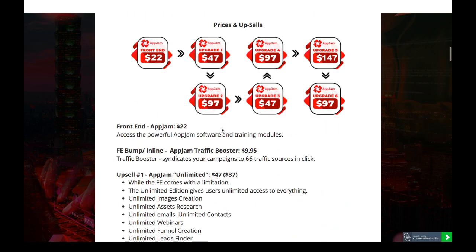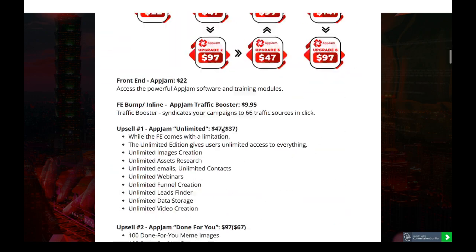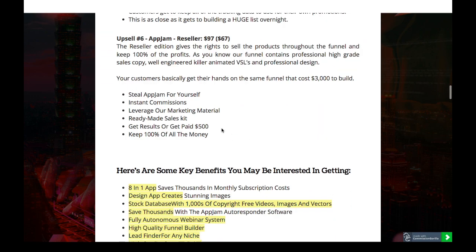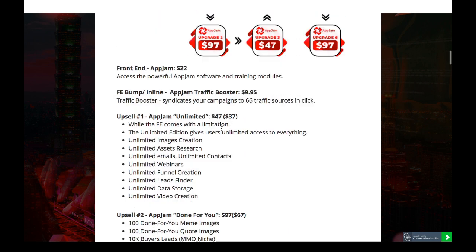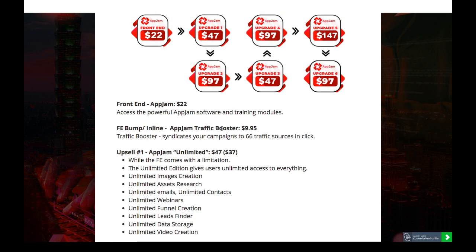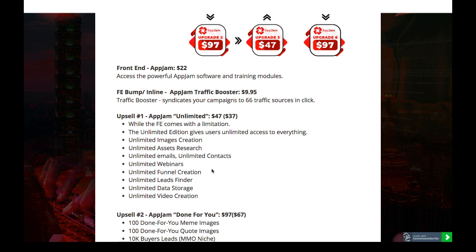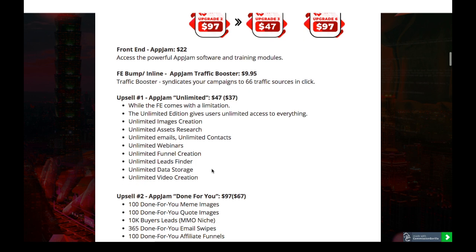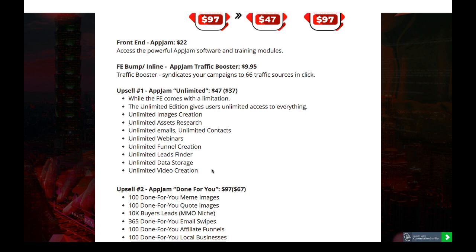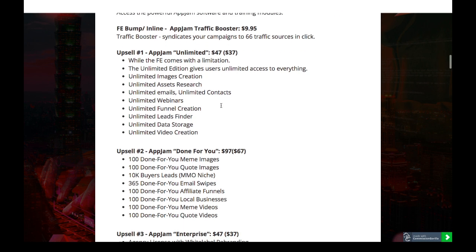So let's check out the pricing. So here is the pricing. The front end AppJam is going to cost you $22. Access the powerful AppJam software and the training modules. The FE bump, AppJam Traffic Booster, is $9.95. The upsell number one is AppJam Unlimited. It's an unlimited version without any restriction, which costs $47 with a downsell of $37.